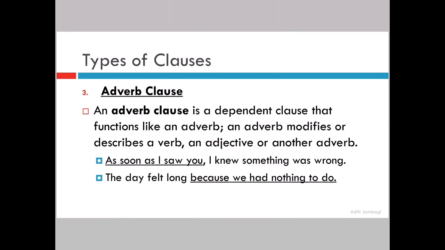And Ram is very intelligent. Intelligent is what? Adjective. And very. How intelligent? Very. So that adverb is very. So this is what an adverb does in a sentence. An adverb clause is a dependent clause that functions like an adverb. An adverb does what? It modifies or describes a verb, an adjective, or another adverb, sorry. So you realize what I told you before. That is the definition. Let us see the example.